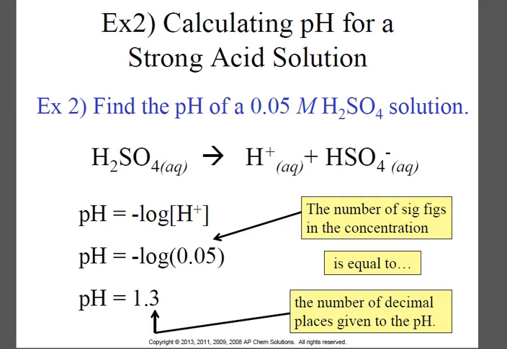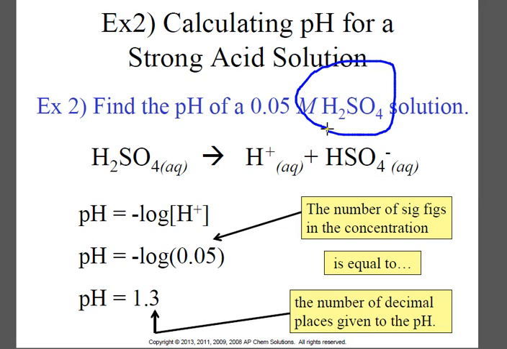All right, another example. Calculate the pH of a 0.05 molar H2SO4 solution. All right, well that is what kind of acid? Strong acid.